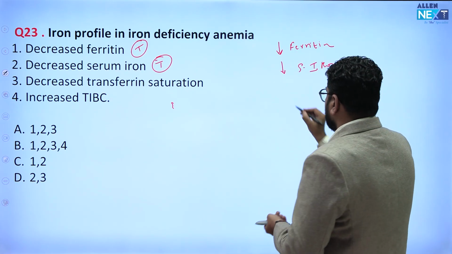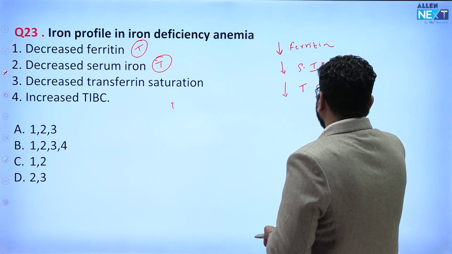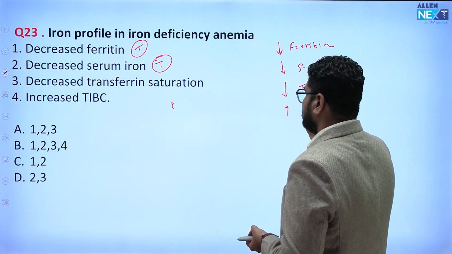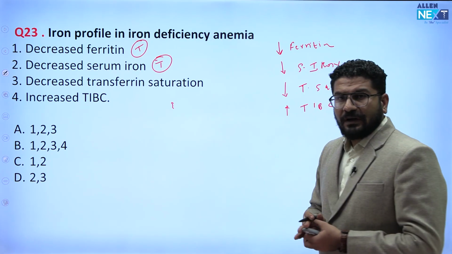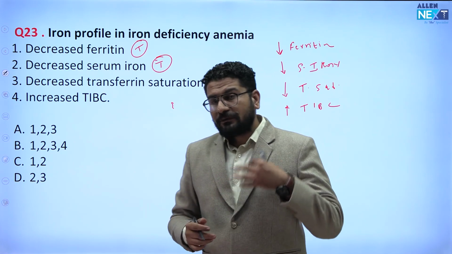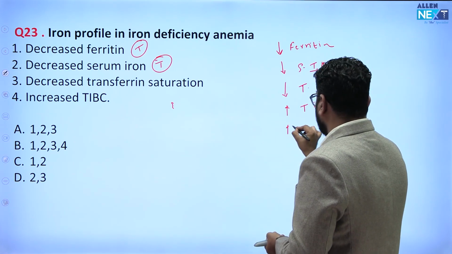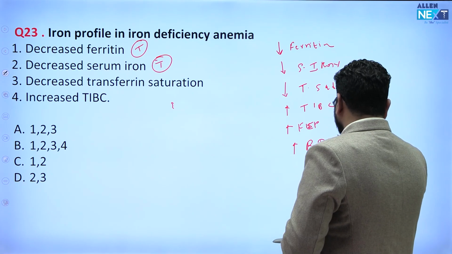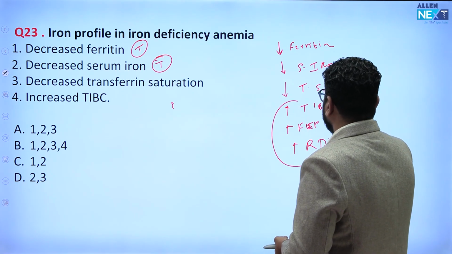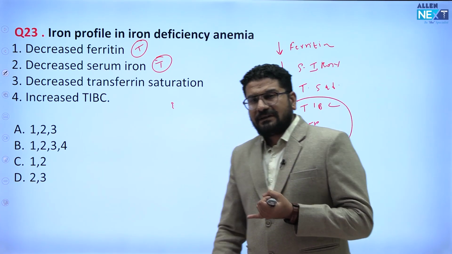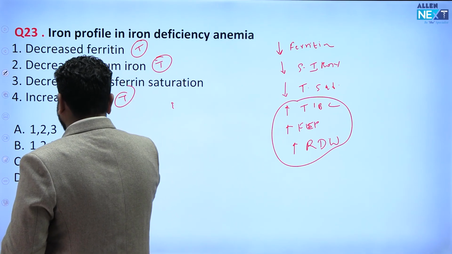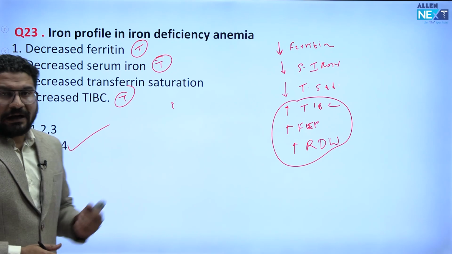Now you will see transferrin saturation is also decreased, and ferritin is decreased, so TIBC will increase. So you can see all these statements are correct. What else they can ask you later or in future is what else is increased. So remember free erythrocyte protoporphyrin, FEP, and red cell distribution width. These three parameters are the ones which are increased: total iron binding capacity, free erythrocyte protoporphyrin, and red cell distribution width. So here all statements are correct. So the answer will be 1, 2, 3, 4. I hope it's clear. All are correct statements.